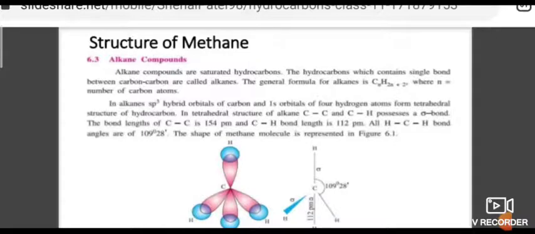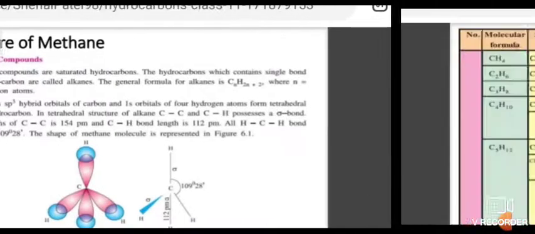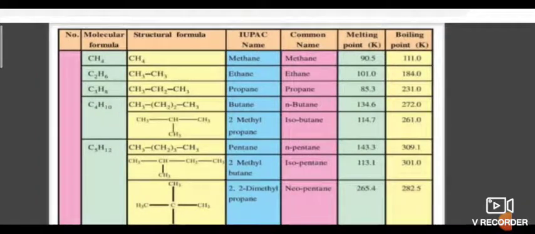Sigma bonds are formed between the carbon atoms. These are the examples of alkanes.